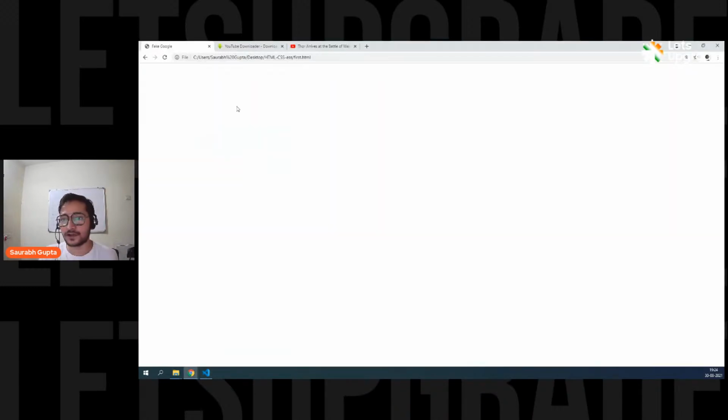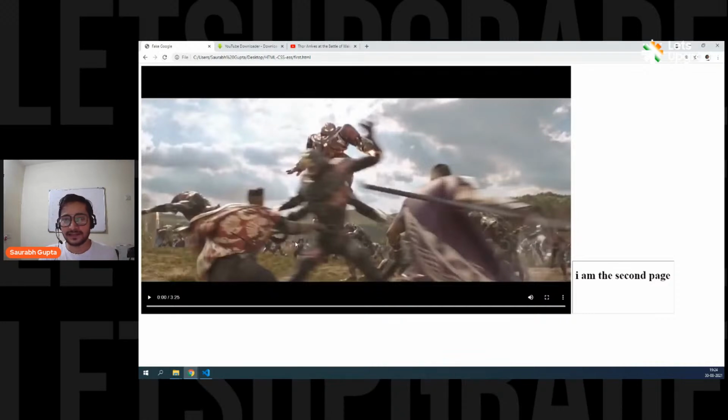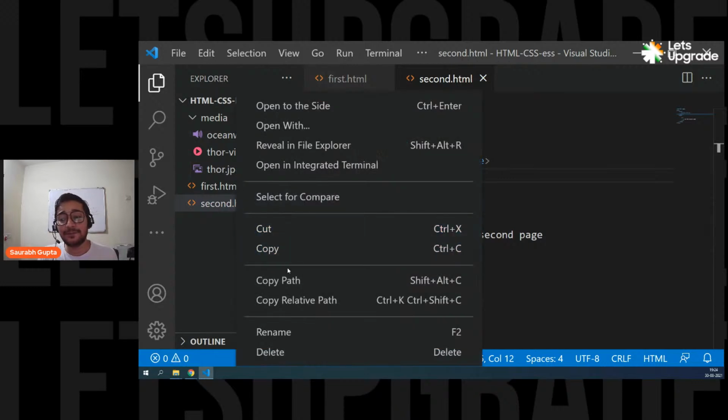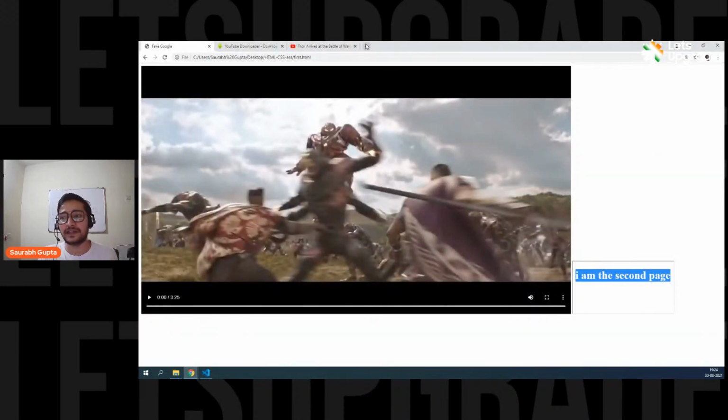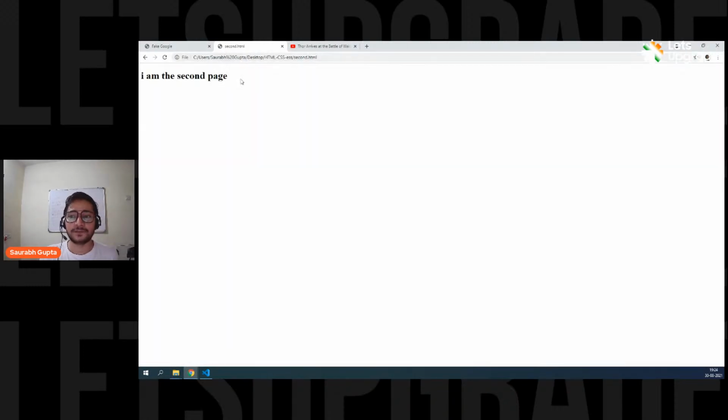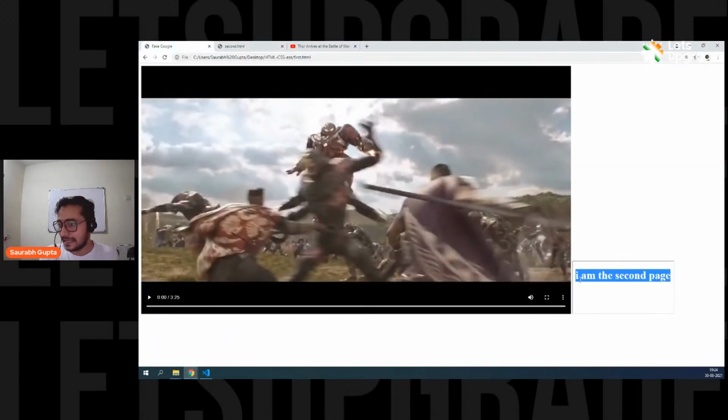So see guys, everyone please focus here. This is the video, and here this is your iframe, and in that iframe you're seeing the output of the second page. That means you're actually displaying an external page internally in your first page. This is the output of the second page, and you can see this output in that frame. So that's how iframe works. Iframe is like an internal frame where you can display external things. Is that clear, everyone? That's how it is.